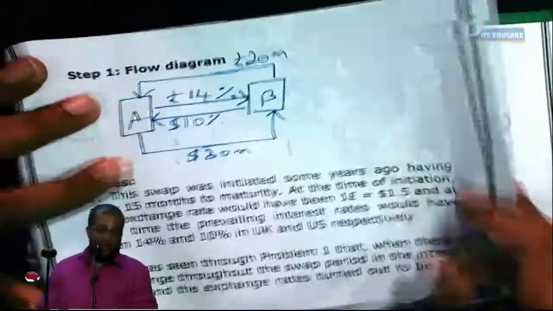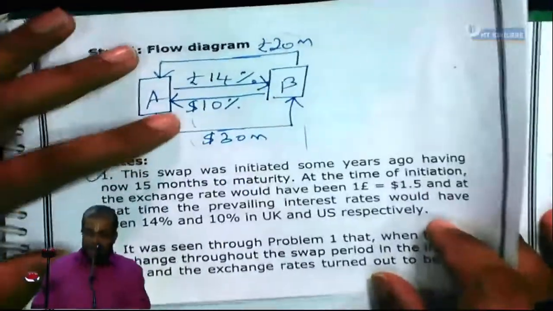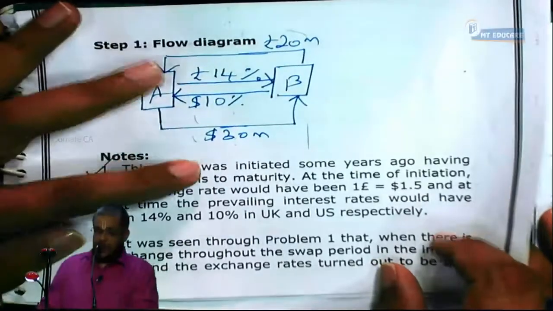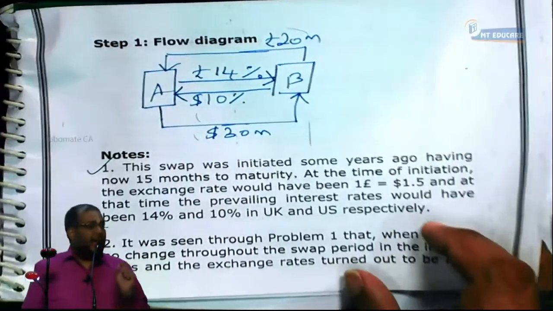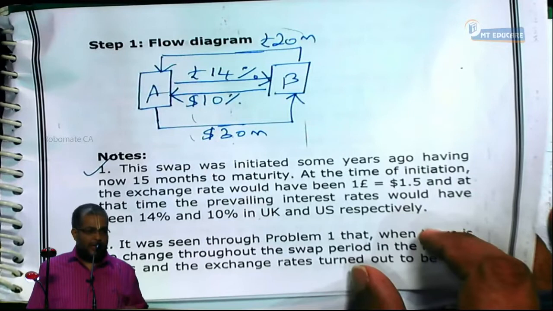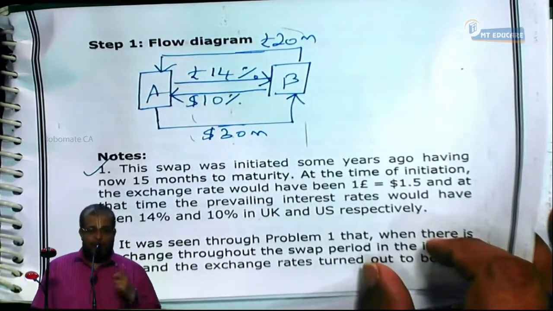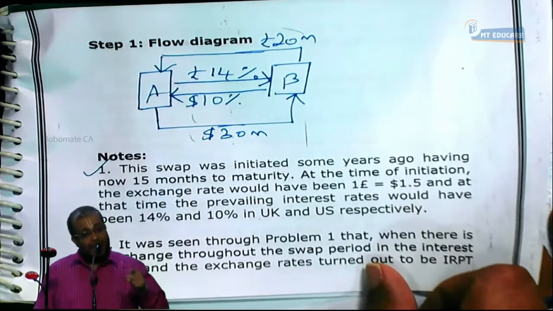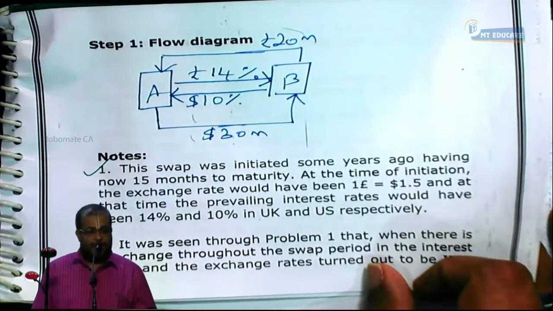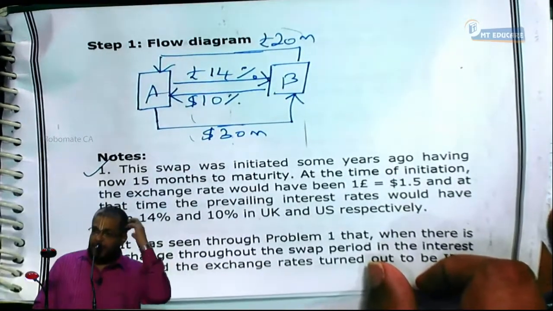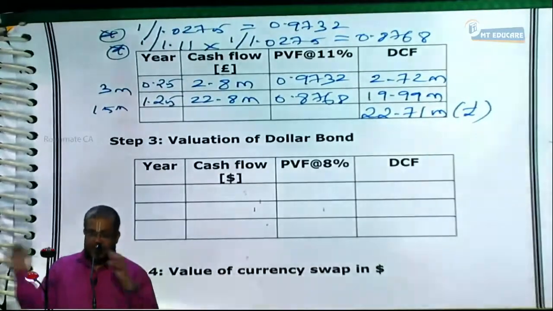Next, the dollar bond. When you buy the dollar bond, you get how much interest? 10%. And how many million? 30 million. Can you all tell me the cash flows? 3 million at the end of the third month. Another 33 million at the end of the 15th month. Discounted currently at what percent? 8%.